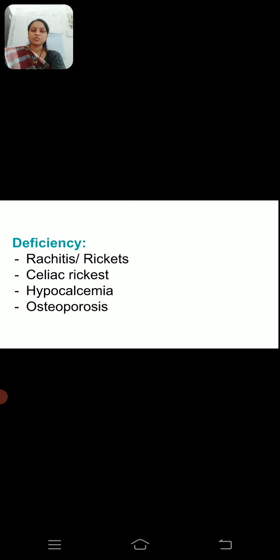As we know, for the normal development and growth of bones and teeth, calcium is very important, and if there is deficiency of vitamin D, calcium cannot be utilized in the required amount, and therefore there is abnormality in the development of bones and teeth. Then the ribs become beaded, or the structure of the ribs becomes curved and may be deformed, producing the condition called pigeon breast.